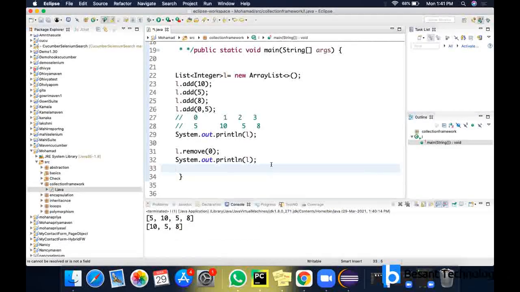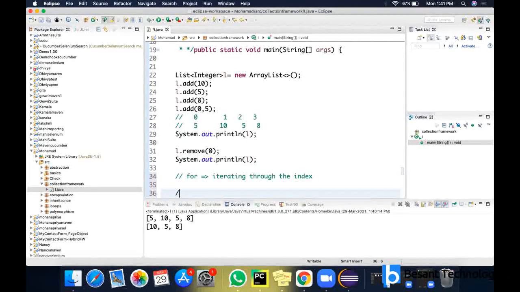Even for displaying the elements, we have two ways: using a normal for loop and an enhanced for loop. So let's see how to use them. Now we are going to use the normal for loop. I'm iterating through the index, and during iteration I'm going to fetch the values present at that index.